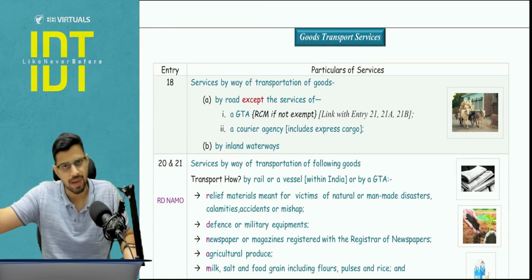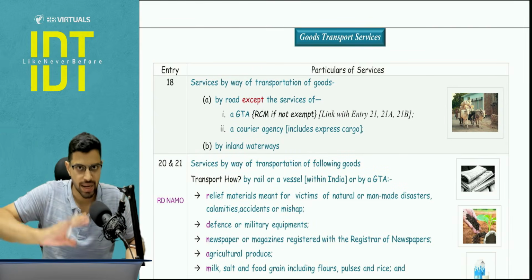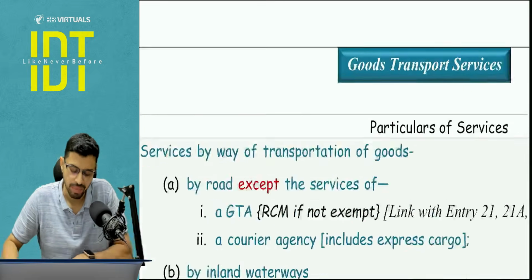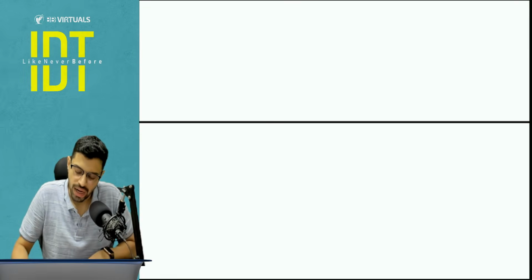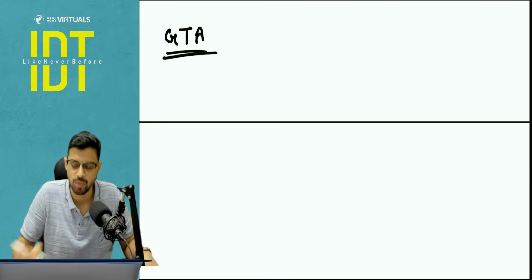So when I cover chapter number 4, exemption, I will not be going through these 3-4 entries again, which I am already interlinking while covering this particular chapter. Now step number 1 is to identify the meaning of the word GTA, that is, the goods transport agency.